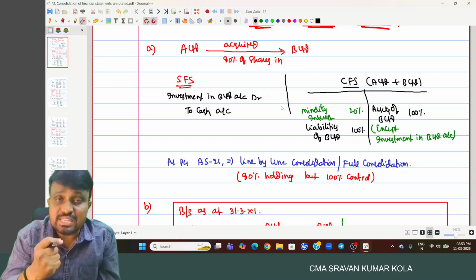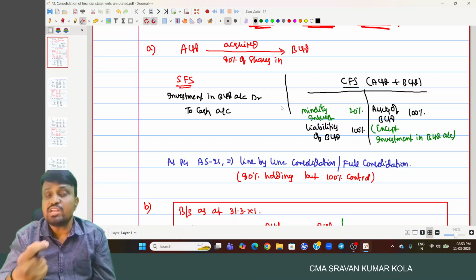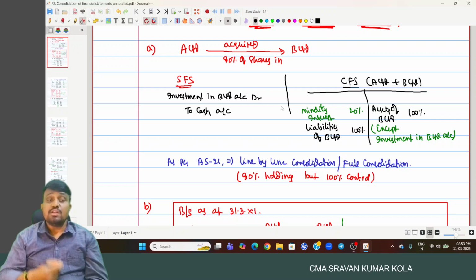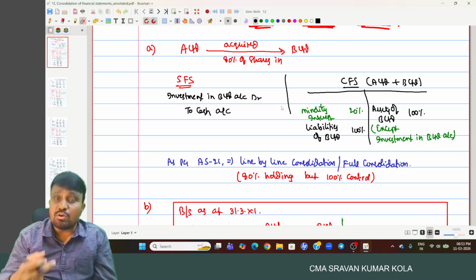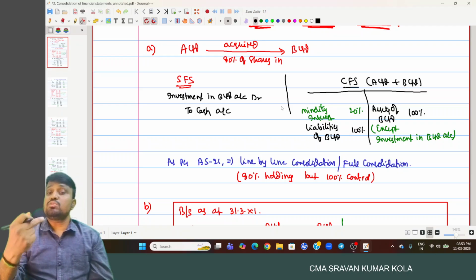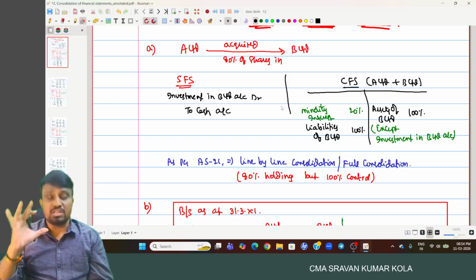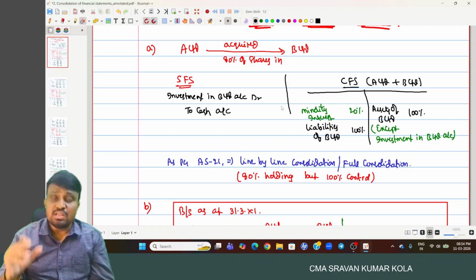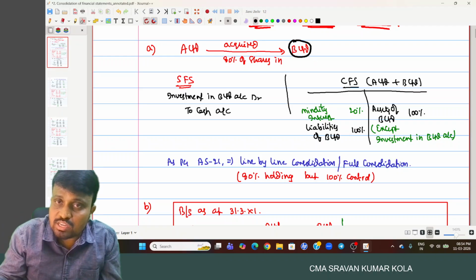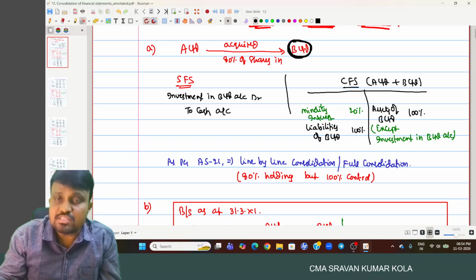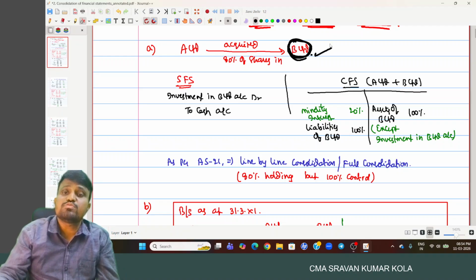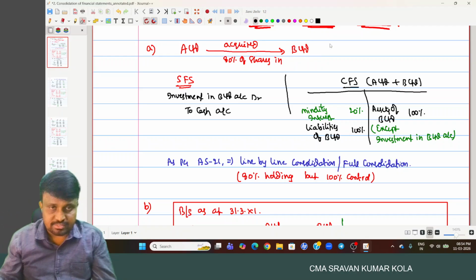A Limited is purchasing the shares from the equity shareholders of B Limited. So A Limited pays the amount to the equity shareholders of B Limited, not to B Limited. That's why no cash flows are involved here and no change in assets or liabilities. That's why in B Limited, no entry is recorded.